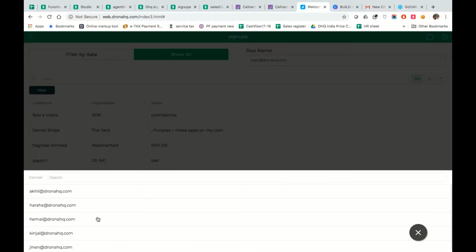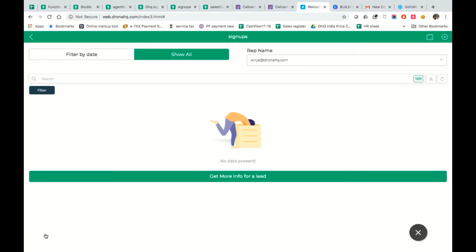Depending on who the user is, you would see multiple leads. For example, if the user is Kinjal, she will see only the leads that are assigned to her. On my login, I can select a rep, but on her login, she will not be able to select a rep. That was a requirement.